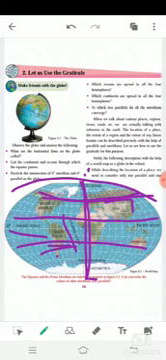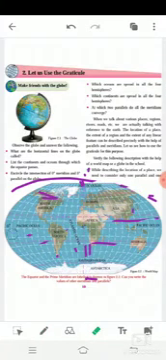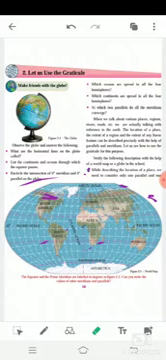We often ask where a place is located, for example, where is the Taj Mahal located. We say it is in Delhi. But can we exactly say which degree, which minutes and seconds? Yes, we can say with the help of the graticule.